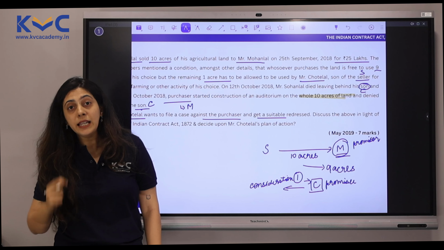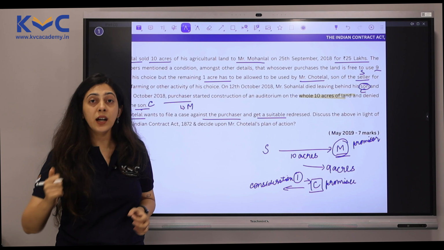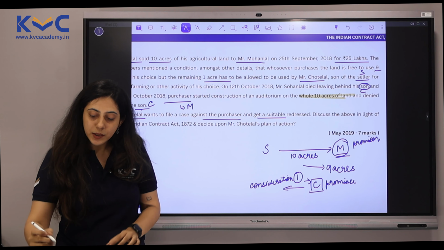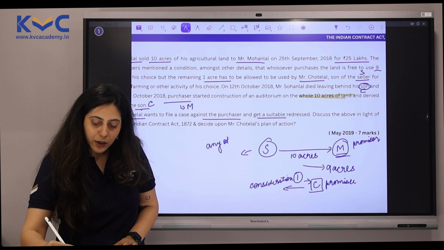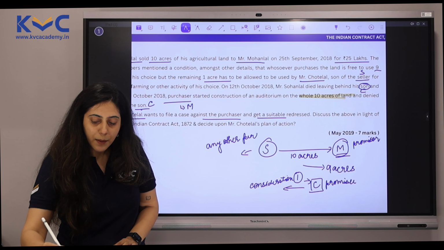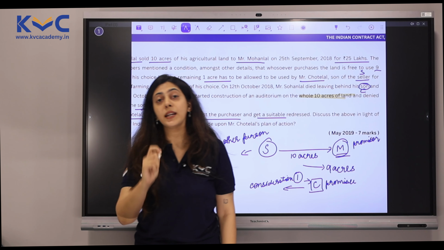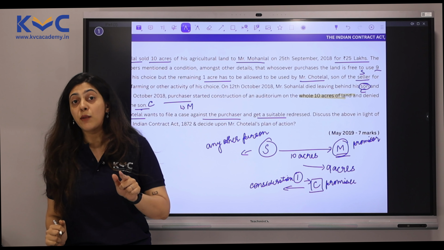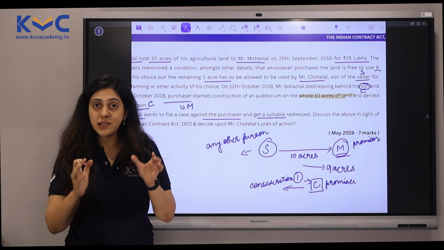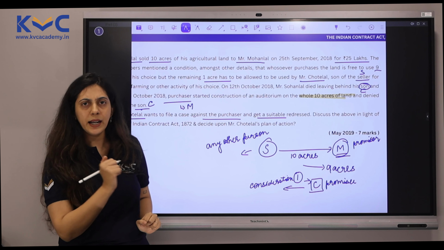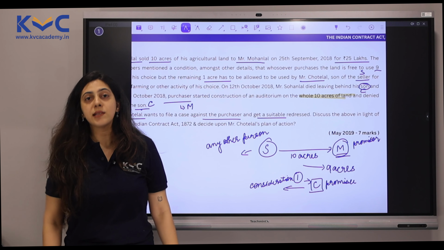Now, going back to the legal rule, consideration may move from the promisee or any other person. Who is that any other person here? Any other person is Sohan Lal. So when we apply that rule, the consideration given by Sohan Lal is sufficient for Mohan Lal to leave aside 1 acre for Chotelal. And there was another case which I had explained to you, Chinnaya versus Ramaya. This is almost a replica of that entire case where we had 3 parties, promiser, promisee and some other person.